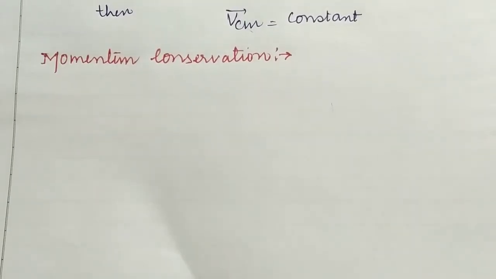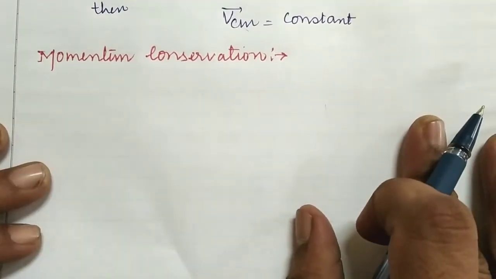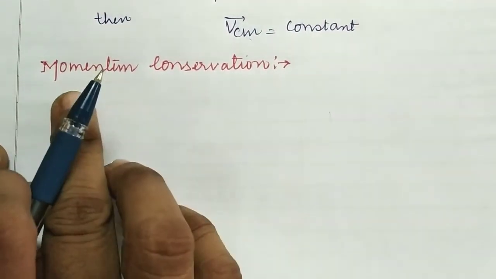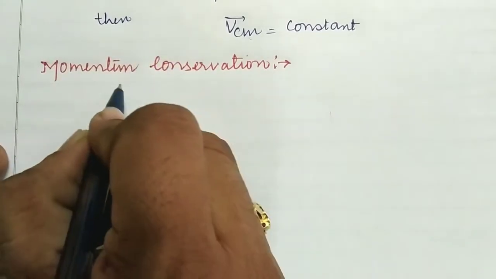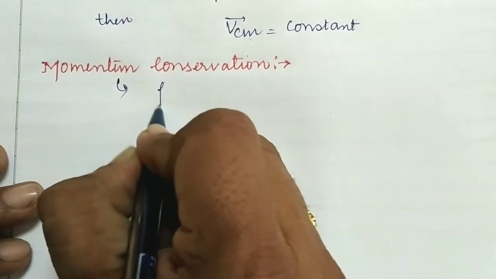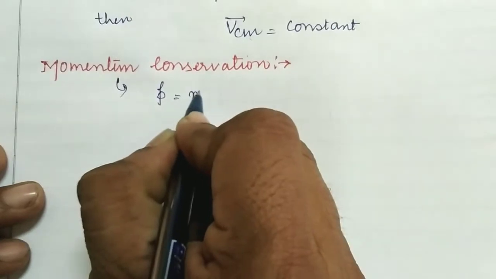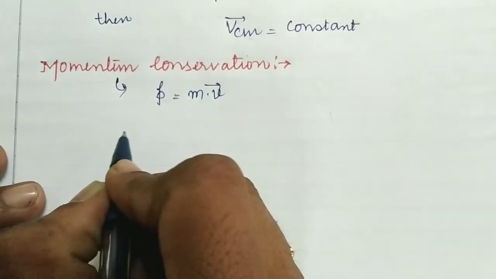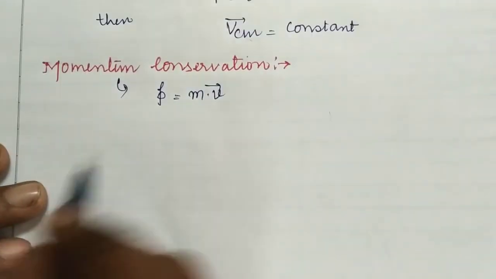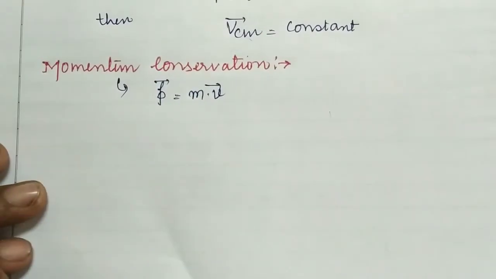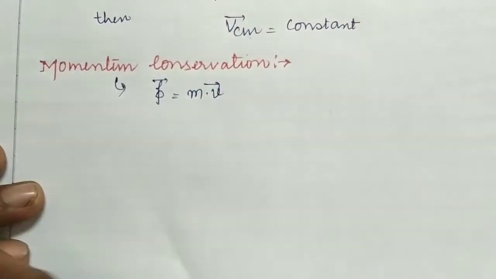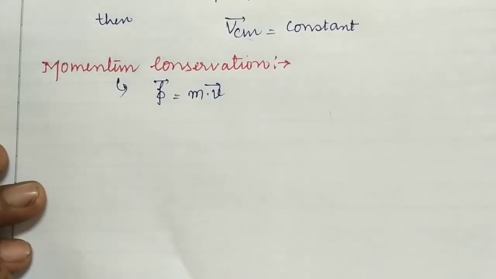Now students, we are proceeding to the next topic, that is momentum conservation. What do you mean by momentum conservation? As we know, momentum is denoted by small p, and it is the product of the mass and the velocity of the body. Because velocity is a vector quantity, the momentum will also be a vector quantity. So how can we conclude that momentum is conserved for a system? Let's start to learn about momentum conservation.